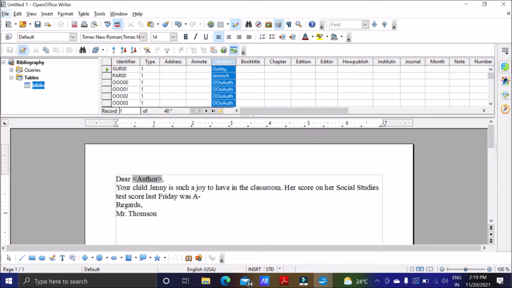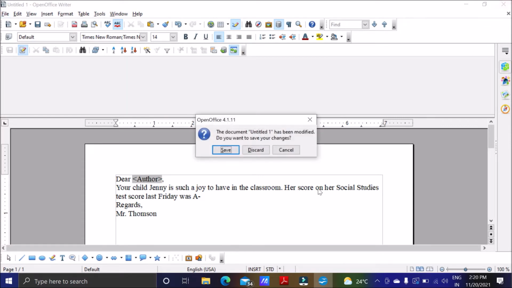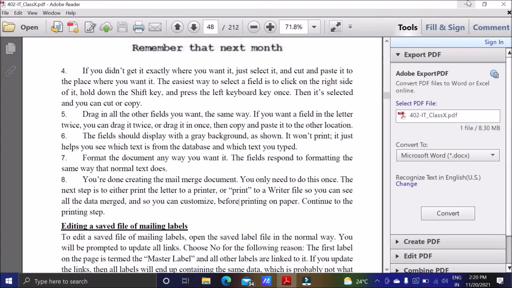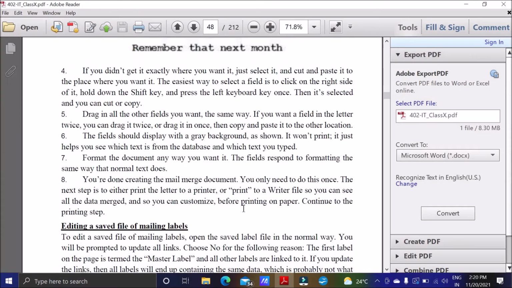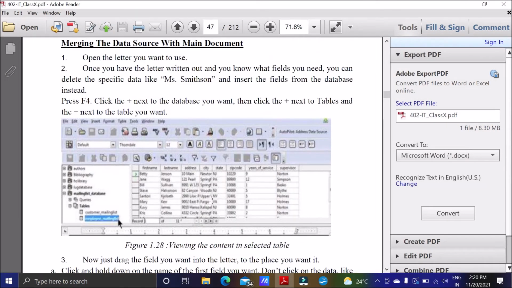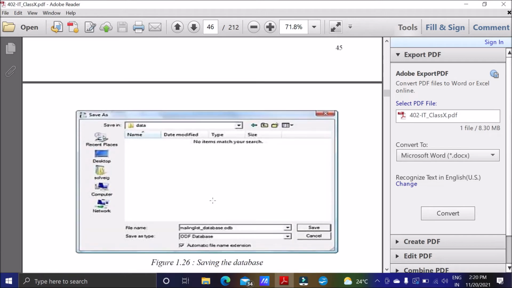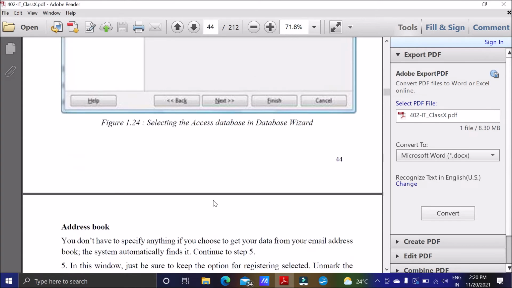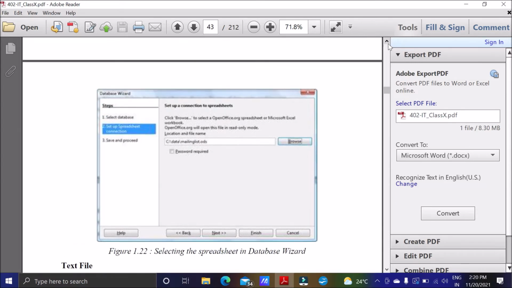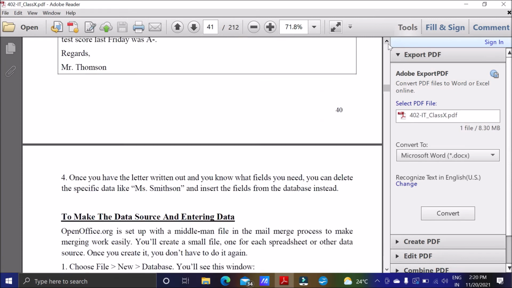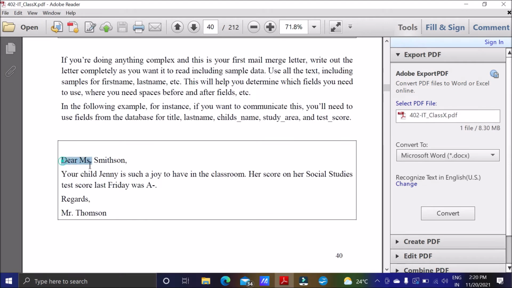So we have one more method, that is the mail merge wizard, that we can also use. So let us first close this document and open another document, and let's copy the same text which we had copied. This was the text that we had copied. I'm just copying the same text.